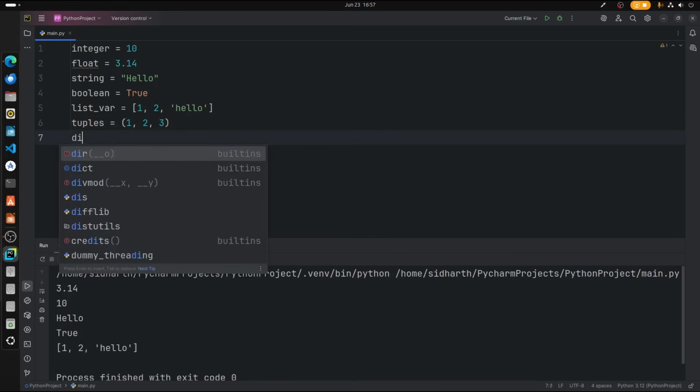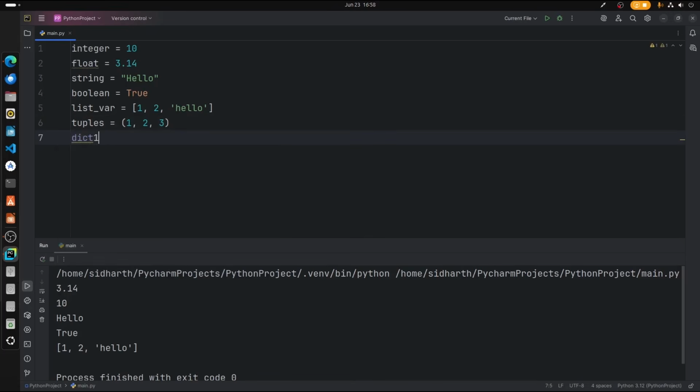So let us create a dictionary now. dict1 is equal to, let us store values such as we should have a key and a value. In a dictionary, it has two different types of variables, and if you call the key, the value for that particular key will be printed.